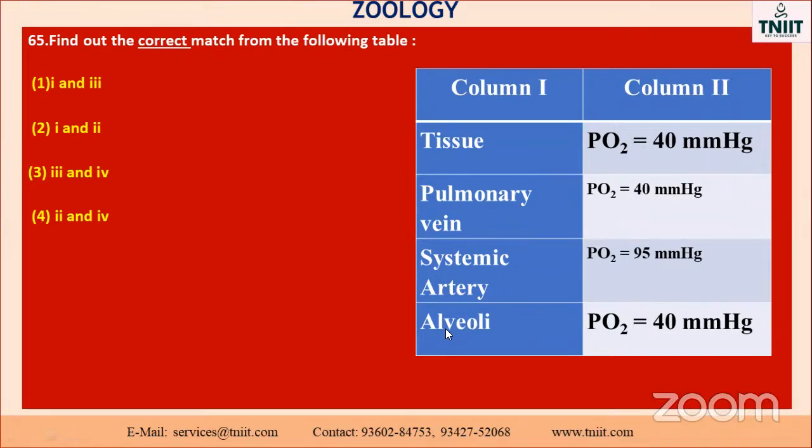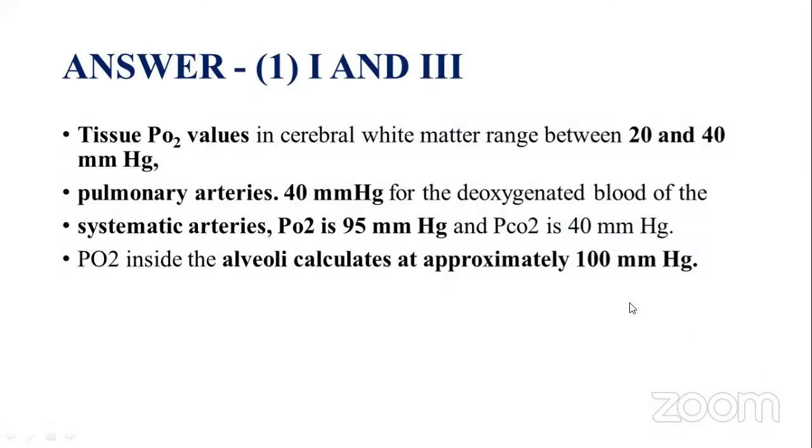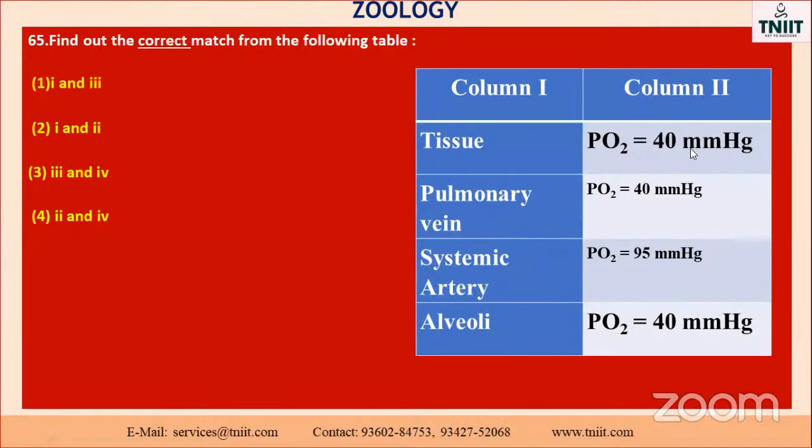The last one is alveoli, PO2 is equal to 40 mmHg. Which one is the option? 1 and 3. See the option. Tissue PO2 value, 1 and 3 only. The tissue PO2 value in cerebral white matter ranges between 20 to 40 mmHg pressure. That was the first one. Okay, go to the next one.